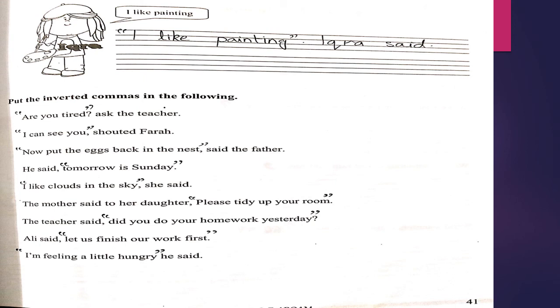Next is, he said, tomorrow is Sunday. So tomorrow is Sunday would be written between inverted commas. Next is, I like clouds in the sky, she said. So I like clouds in the sky is written between the inverted commas. Next is, the mother said to her daughter, please tidy up your room. So the exact words of the mother, please tidy up your room, will be written inside inverted commas.